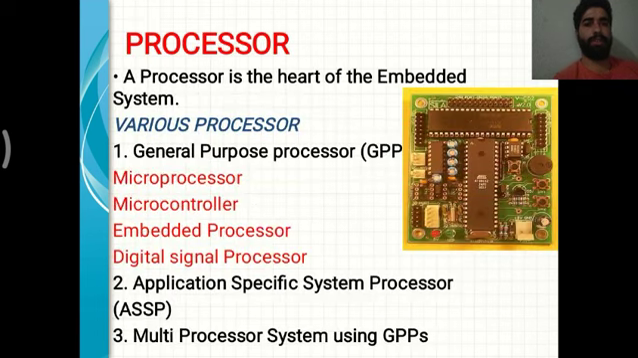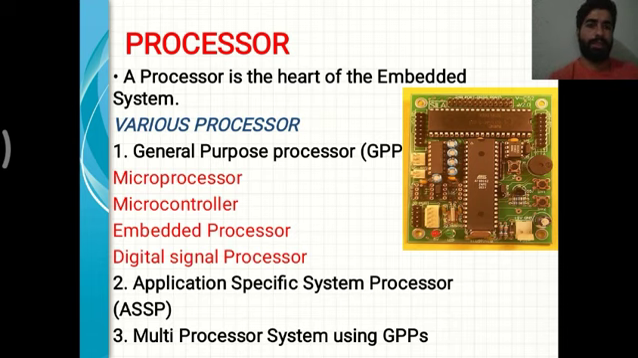Next we have the processor. Processor is the heart of an embedded system. There are various types of processors. They are generally divided into three categories: general purpose processor, also called GPP, second is application specific system processor, and third is multiprocessor system using GPP. We discuss the general purpose processors first: microprocessor, microcontroller, embedded processor, digital signal processor.